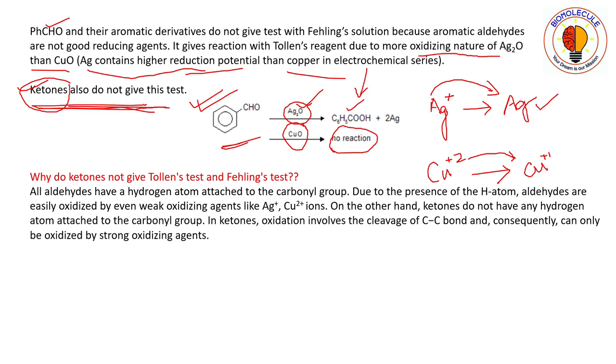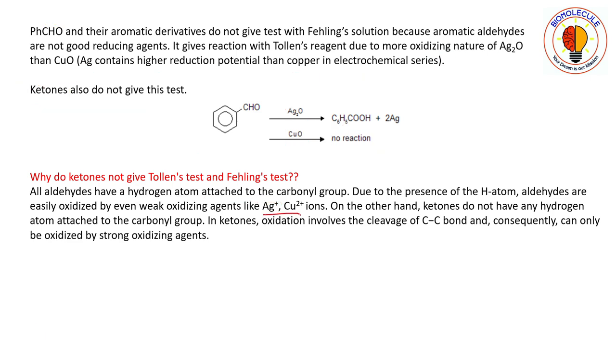Because of this reason, ketones do not give this test. Why do ketones not give Tollens test and Fehling test? Same reason. All aldehydes have a hydrogen atom attached to the carbonyl group. Due to the presence of the hydrogen atom, aldehydes are easily oxidized by even weak oxidizing agents like silver plus and copper 2 plus.